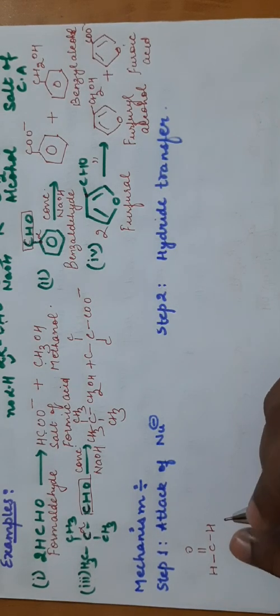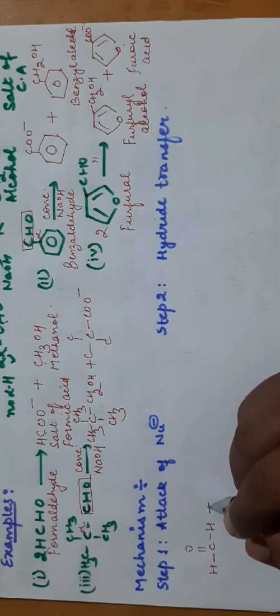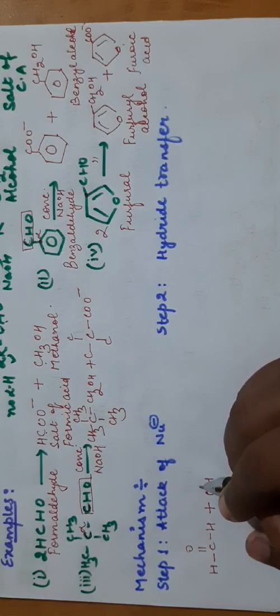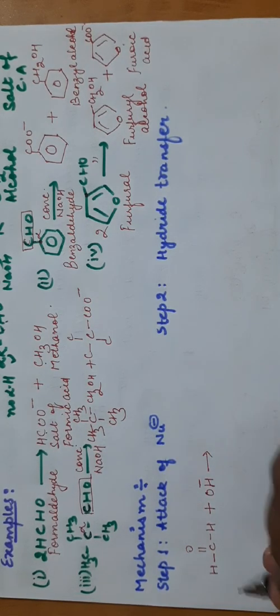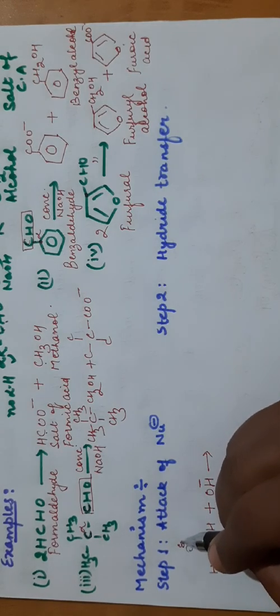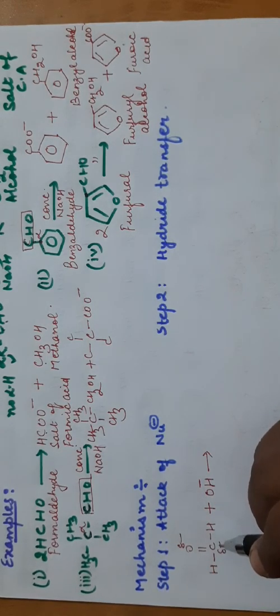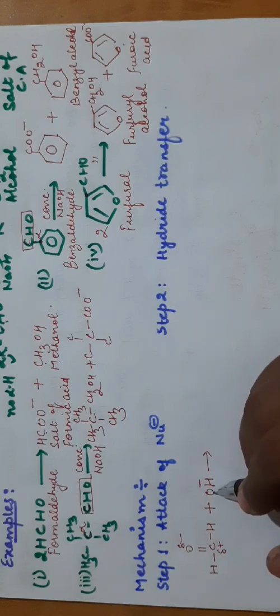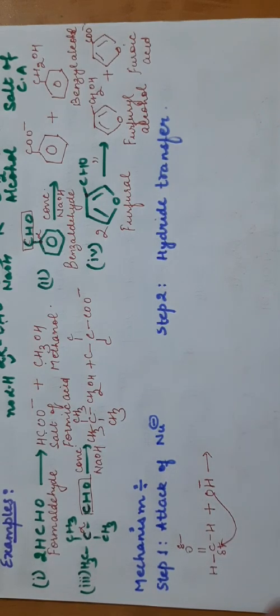We are starting with formaldehyde. You have added a base. Base contains OH minus ion. This bond is polar with partial negative charge on oxygen, partial positive charge on carbon. OH minus will attack on this positively charged carbon.